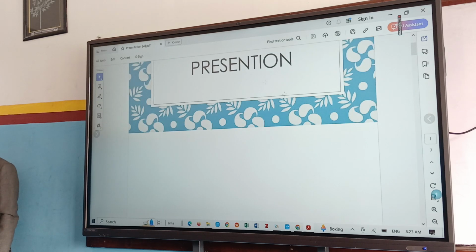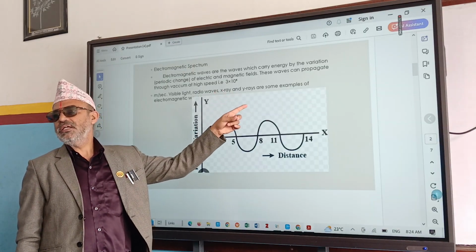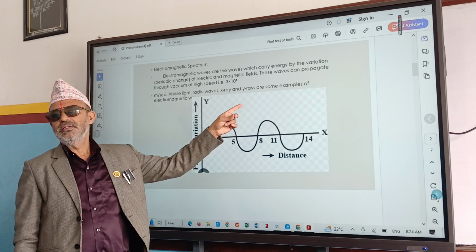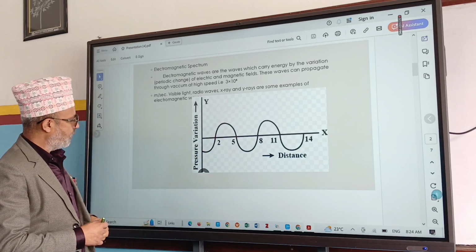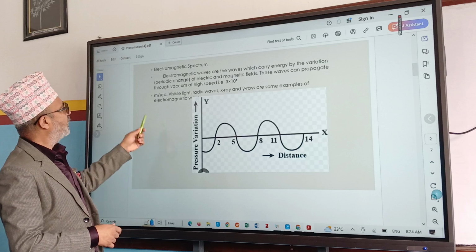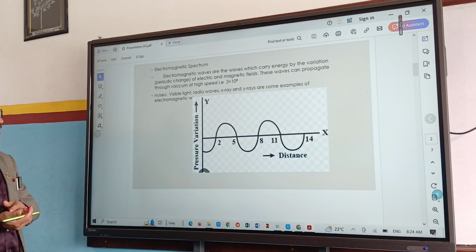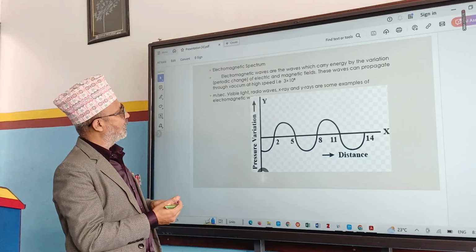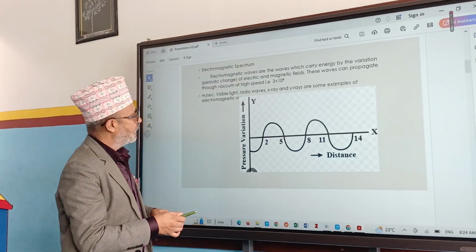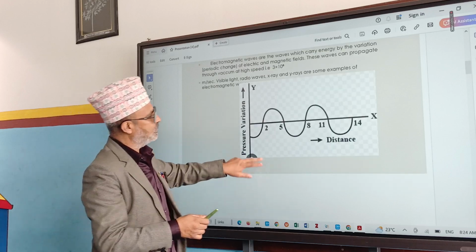I think one presentation is blank and another presentation. The speed is 3 times 10 to the power 8 meter per second in vacuum, right? And what are the examples of those electromagnetic waves? Visible light, radio waves, X-rays, gamma rays, etc. Right? So such type of thing is here.